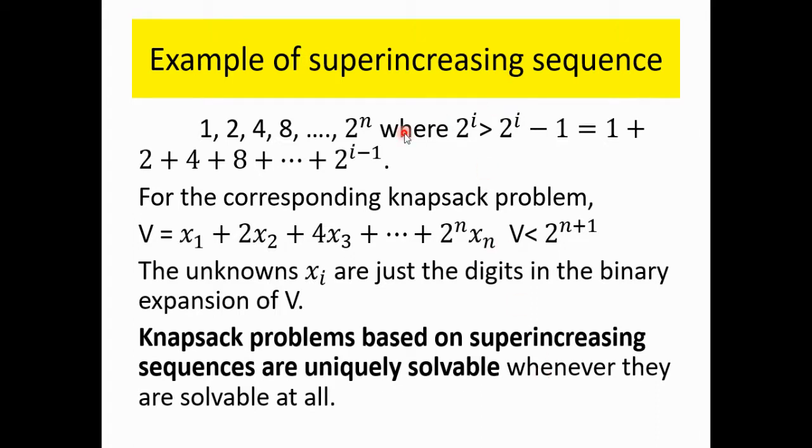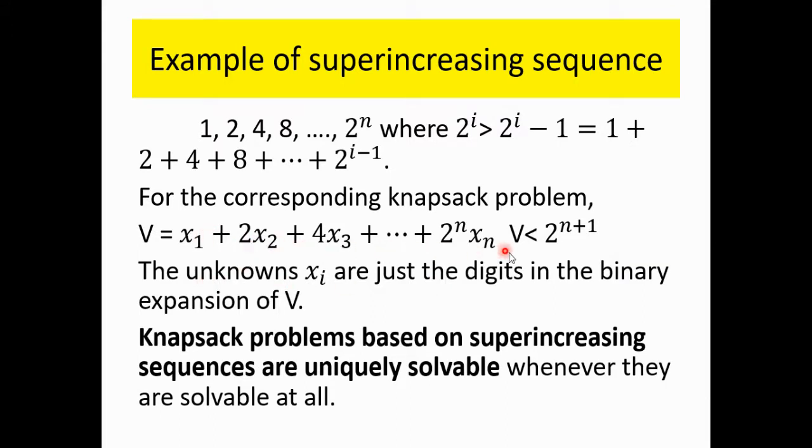Let's see an example of a super increasing sequence. This is the sequence 1, 2, 4, 8 up to 2 to the power n, where 2 to the power i is greater than 1 plus 2 plus 4 plus 8 up to 2 to the power i minus 1. For the corresponding knapsack problem, v is equal to x1 plus 2x2 plus 4x3 up to 2 to the power n xn, and v is less than 2 to the power n plus 1.